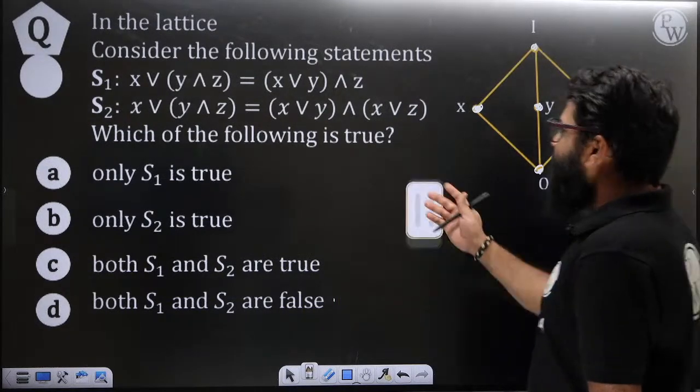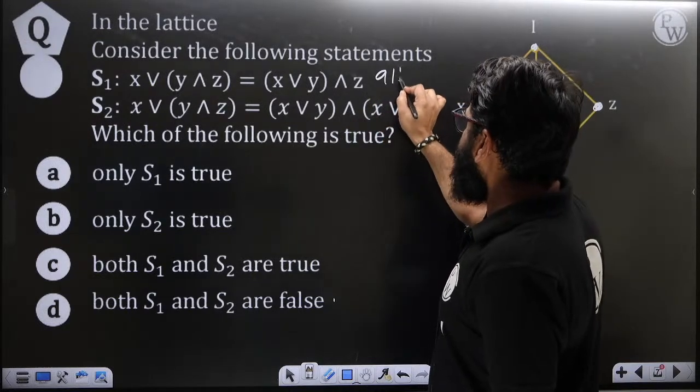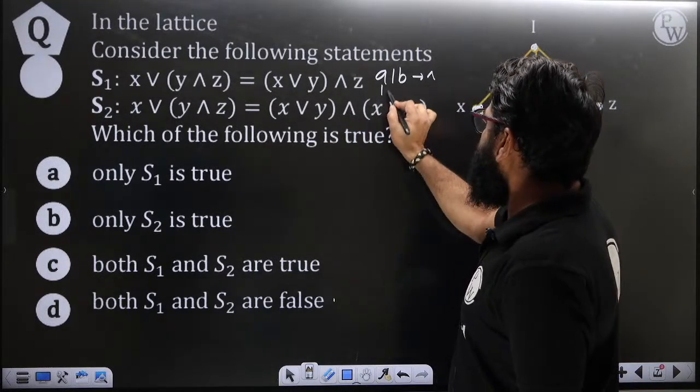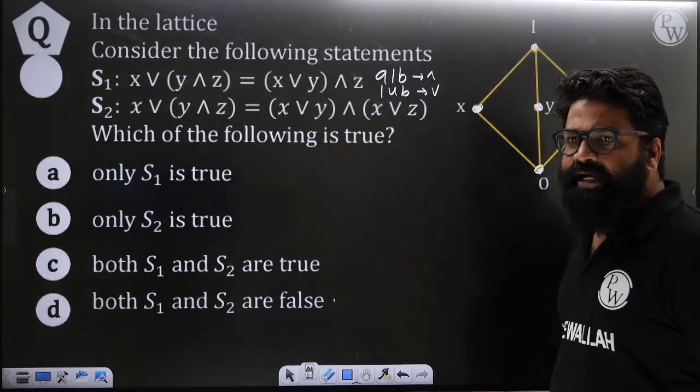Do not forget that whenever you see the GLB you will have this representation, and for the LUB you will have this particular representation. Now let's see the second statement.